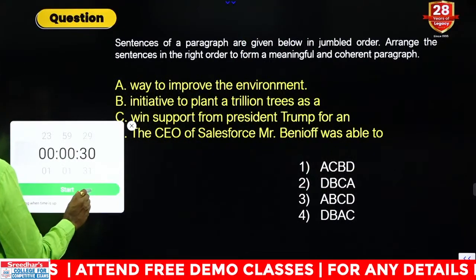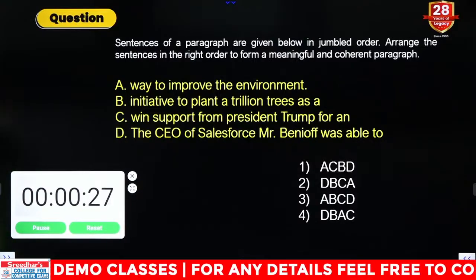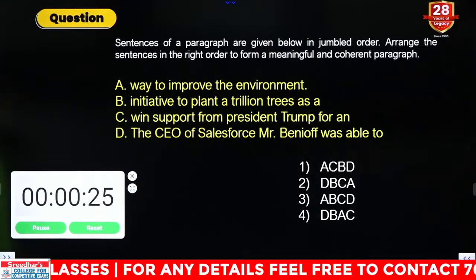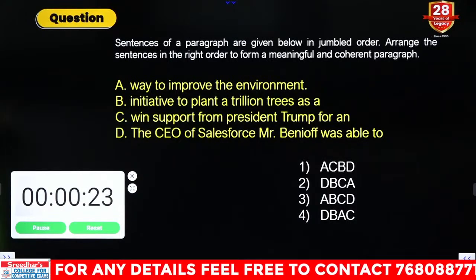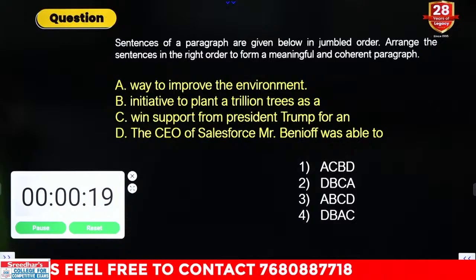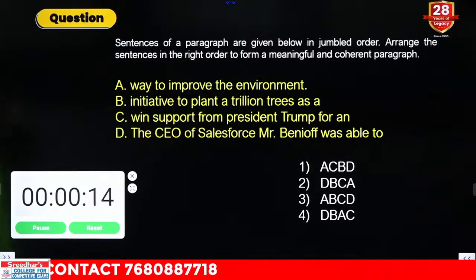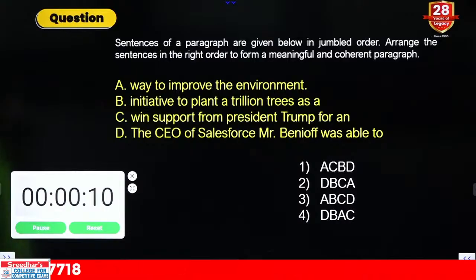Next question, your time starts now. Sorry, you need to rearrange the ABCD into proper order. Kumar, correct. You need to rearrange them into a proper order.